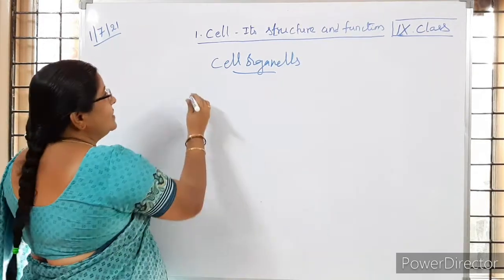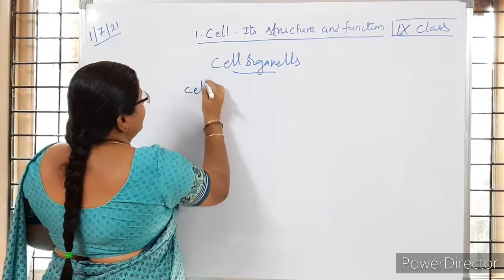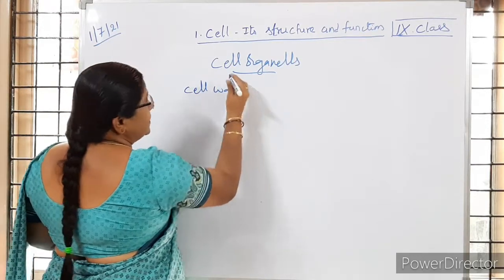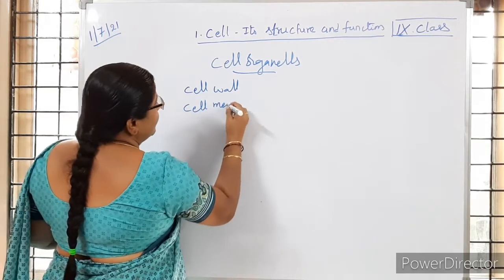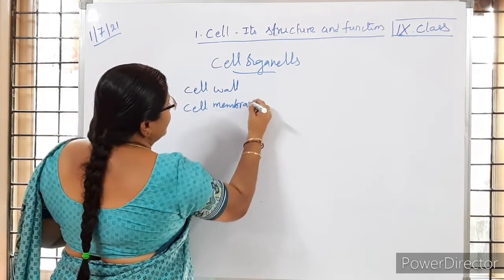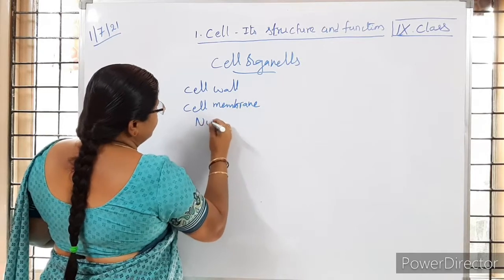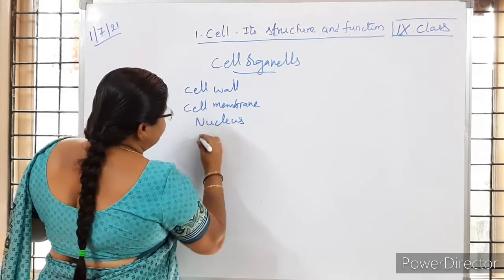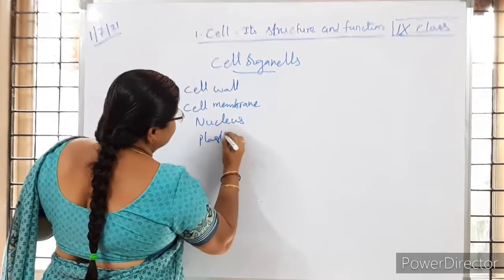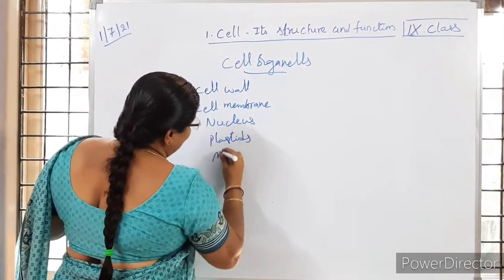Is it clear to you? Cell wall. Make a note of it, children. Cell membrane. Nucleus. Then plastids. Mitochondria.